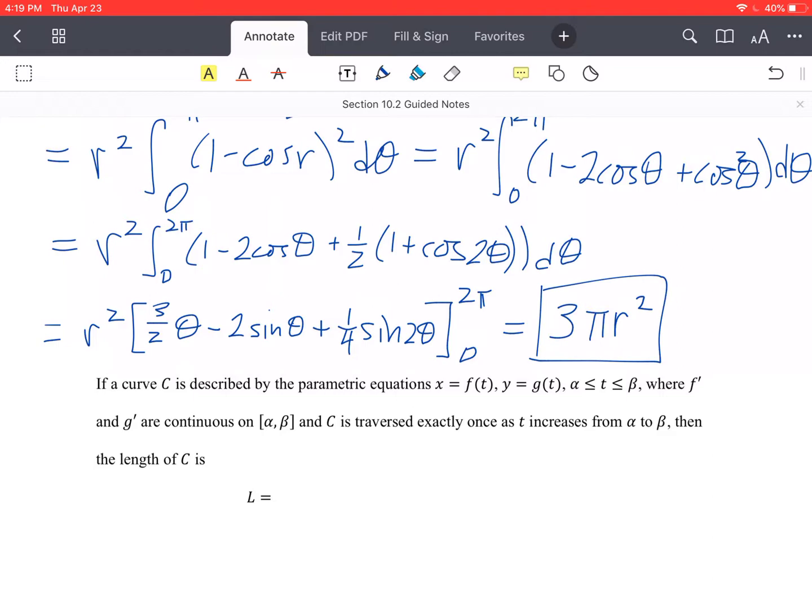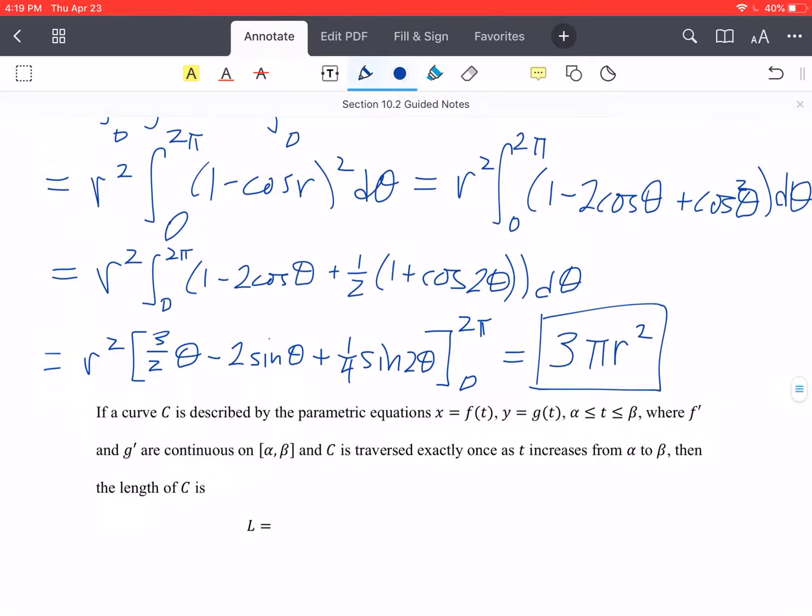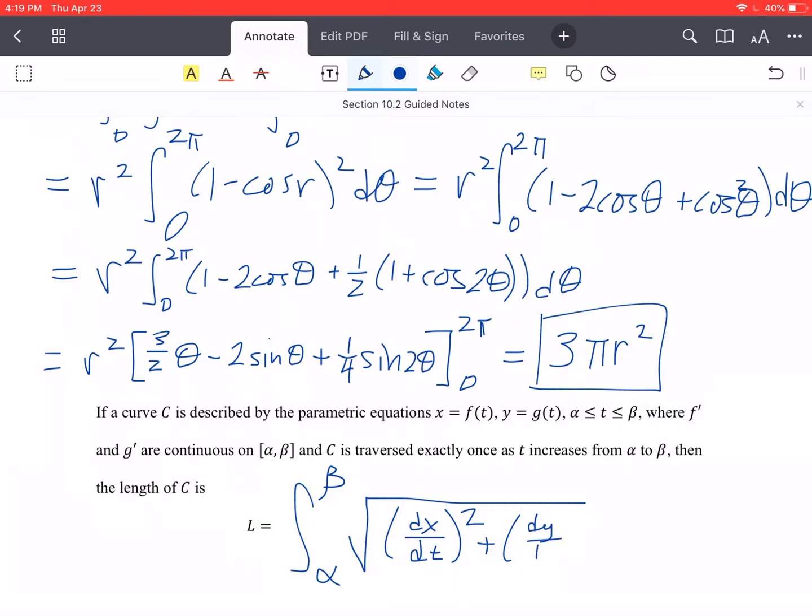L equals the integral from alpha to beta of the square root of dx dt squared plus dy dt squared, dt.